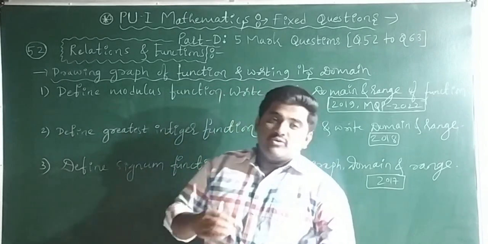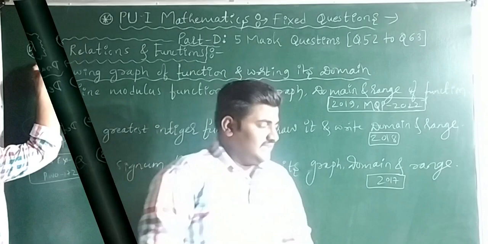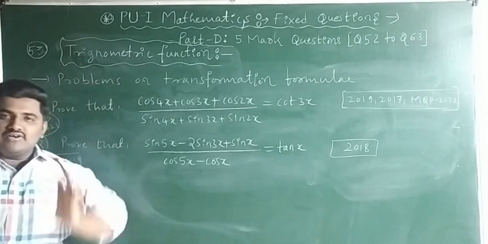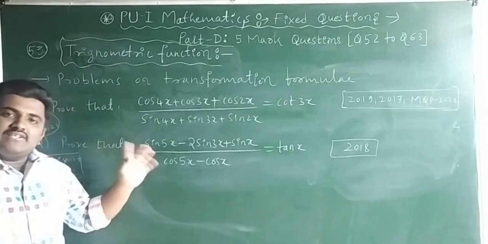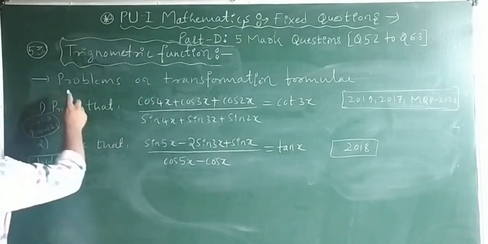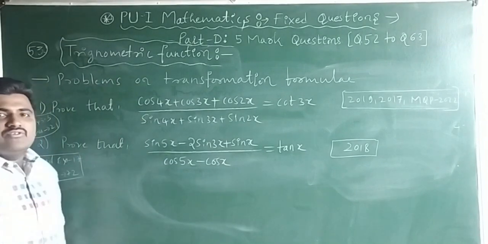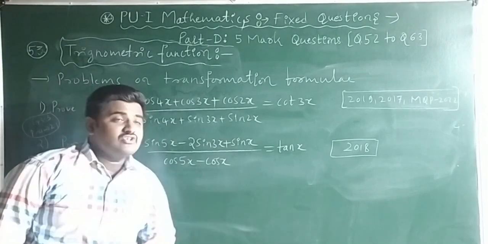Now we'll talk about question number 53, the fixed question from the next chapter, which is trigonometric functions. So in trigonometric functions also we are getting one 5 mark question. Which question are they asking? Problems on transformation formula. So they are going to ask problems on transformation formula.